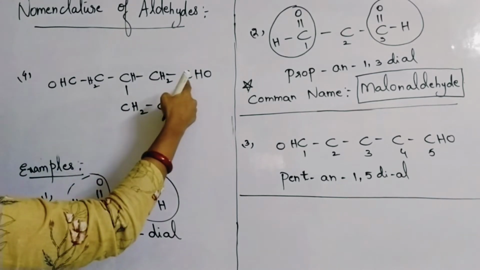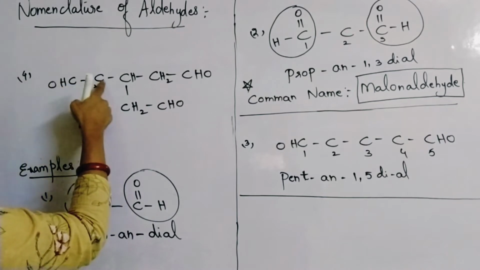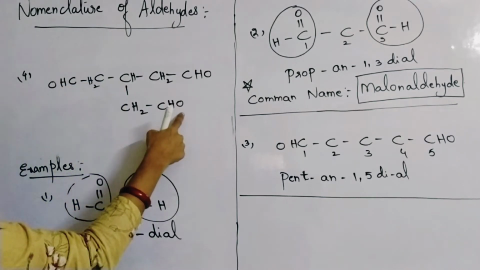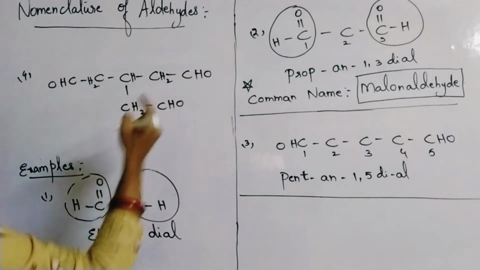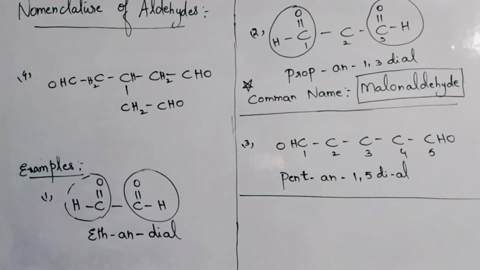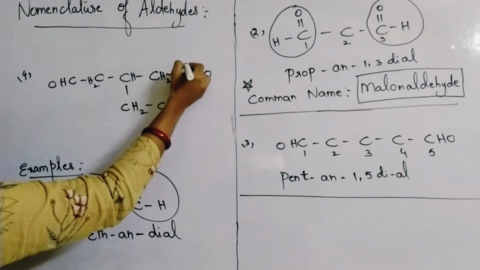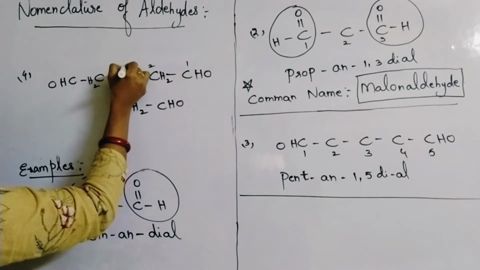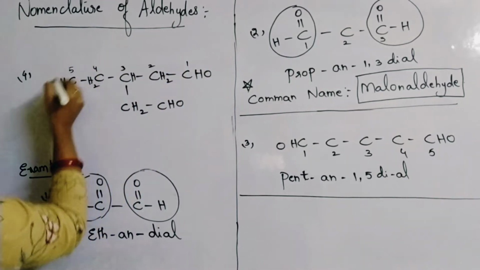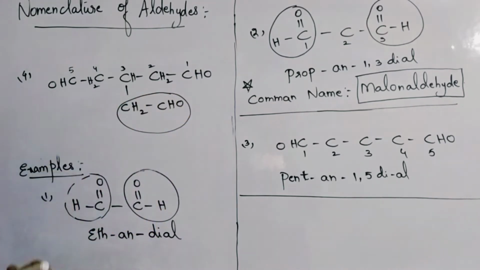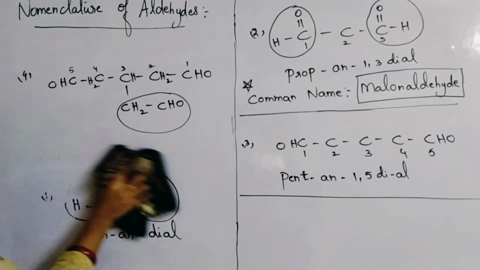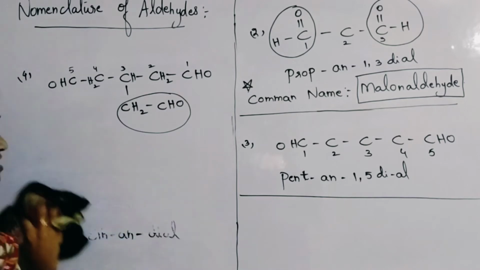See here, numbering if you give from the front, 1, 2, 3rd position, you are finding one substituent. Here also 1, 2, 3rd position. So numbering you can give from any end, either from front or from back. Okay, so I gave numbering like this. Now this will be your substituent. Here 3 functional groups are there. So you cannot write it as trial. Okay, how 3 functional groups are attached? Let us learn about that also.